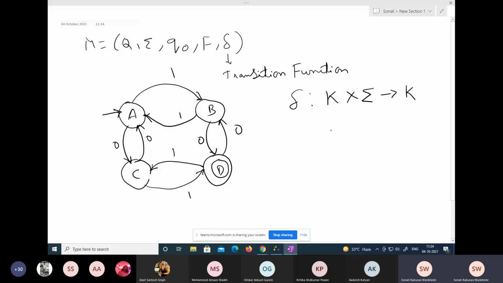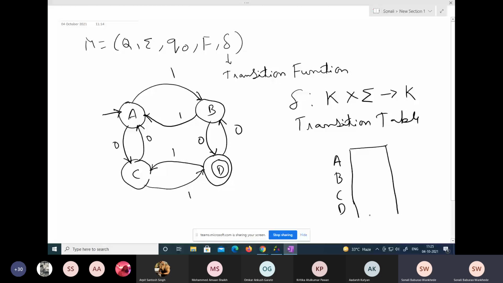So for that, we will make a transition table. How do we prepare that? Basically, create a table. How many states do we have? Four states: A, B, C, and D. So I will prepare a table likewise, A, B, C, D. And how many inputs do I have here? Two inputs. What is my sigma? Sigma is either 0 or 1. So I'm having two inputs, 0 or 1. That is my sigma.